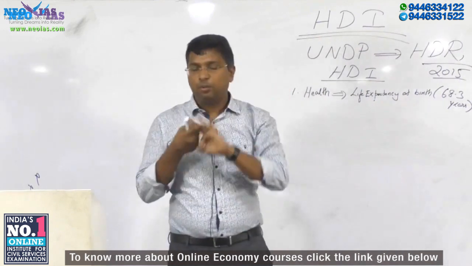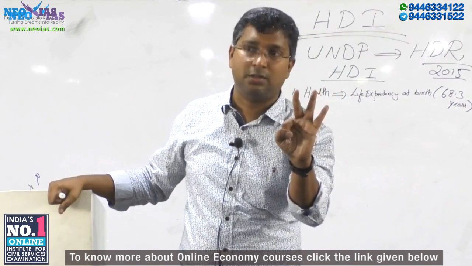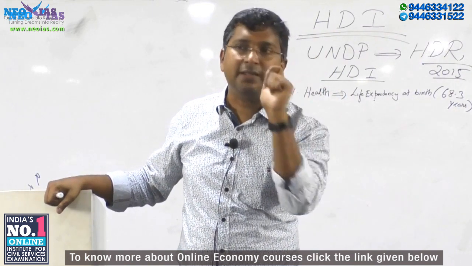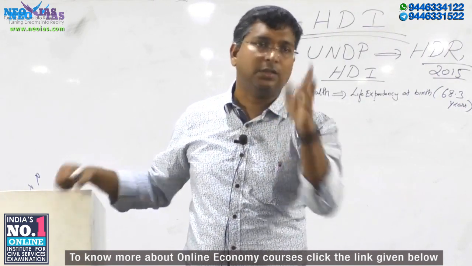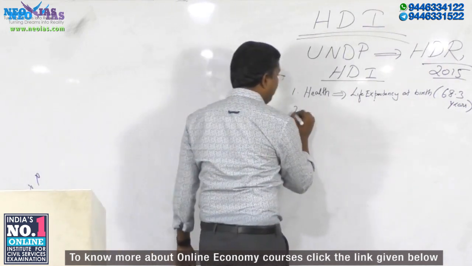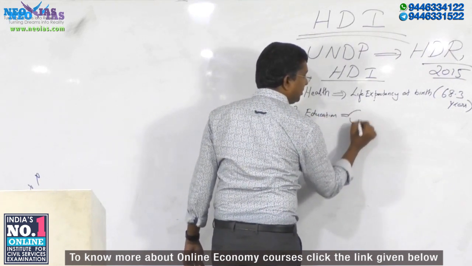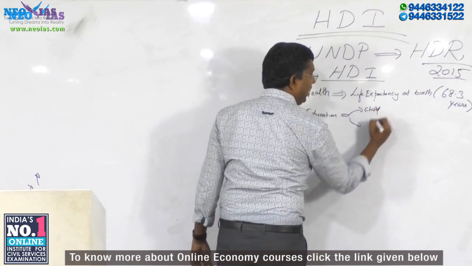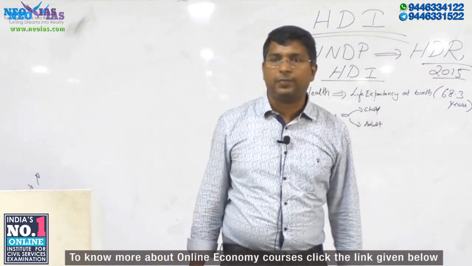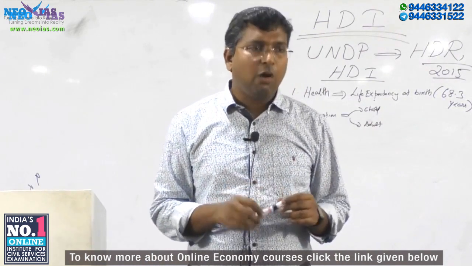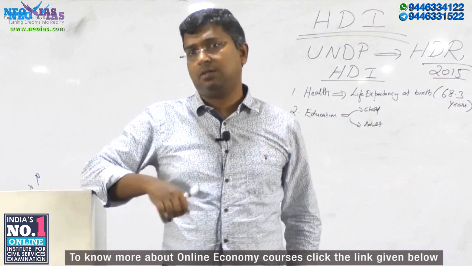See, the human development index is developed based on three important dimensions. One is based on health. For health, it is life expectancy at birth. It's very important. Just be very clear with it. Then education. On education, two factors are considered, both for a child and for an adult, and a combined average of the child and adult. For a child, it is how long a child will continue, how long a child will get school education. That means school education.